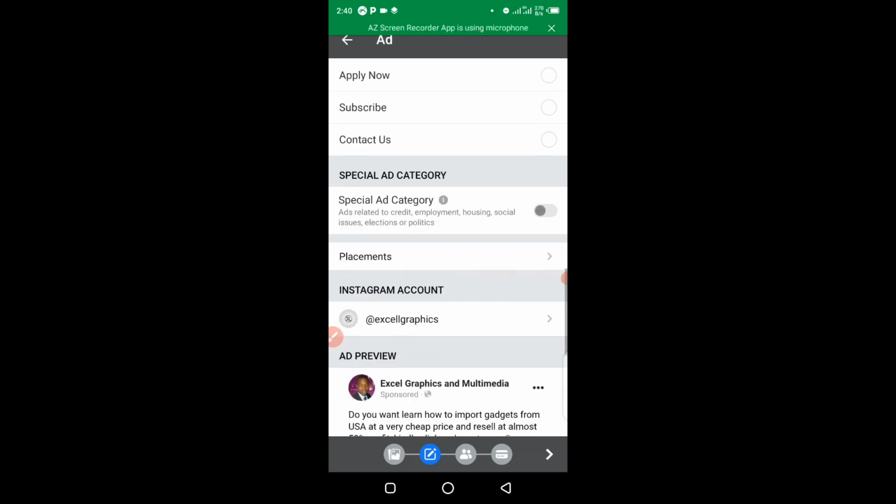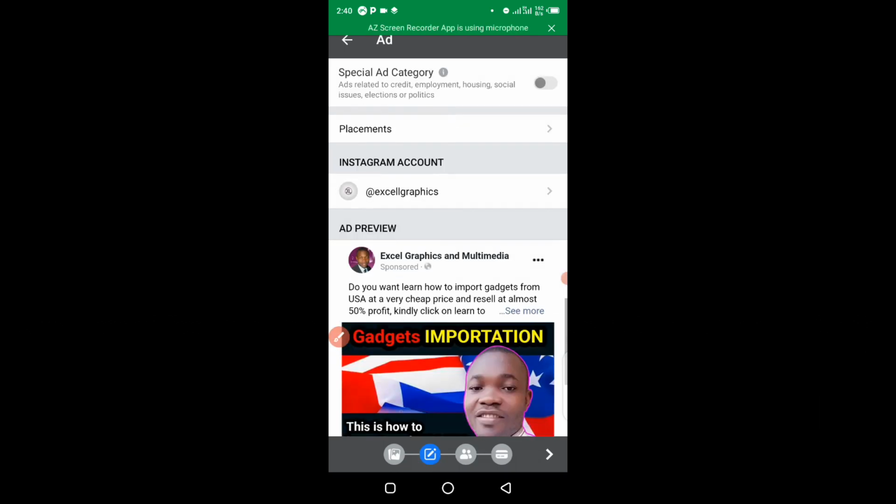Under this placement, this is where you determine where you want your advert to appear. If you want your advert to appear on Instagram, you have to choose Instagram. If you want it to be only on Facebook, you have to remove Instagram and put in only Facebook. For me, I want this advert to appear only on Facebook. So I have to click on placement right here and remove Instagram placement.